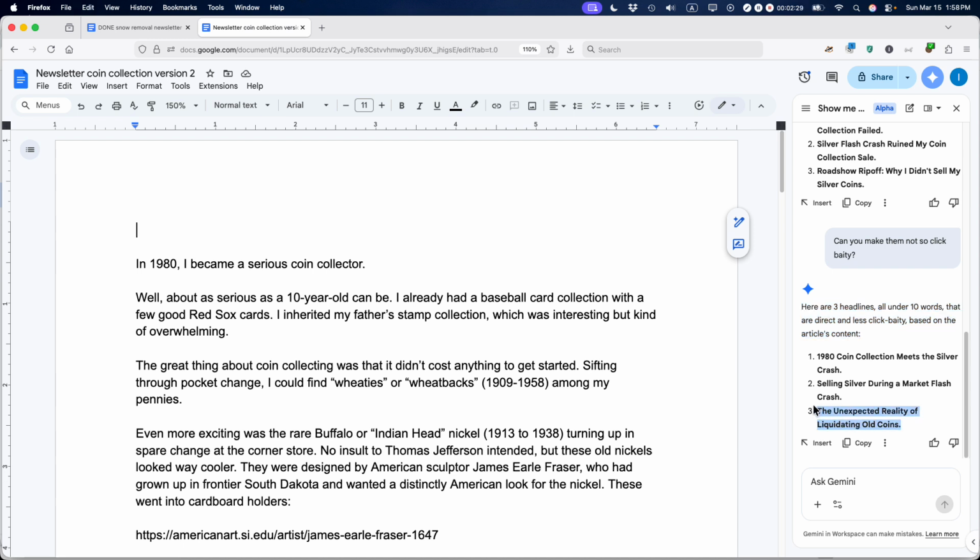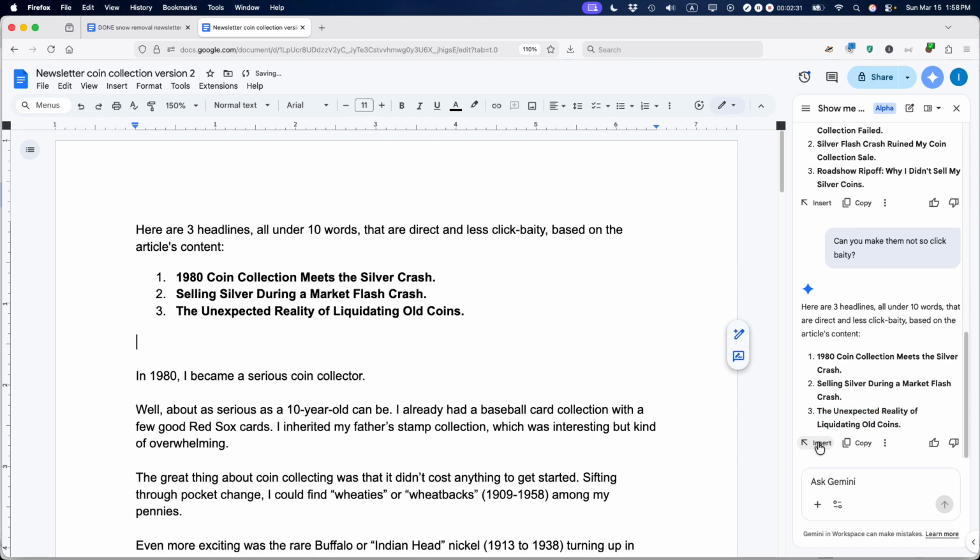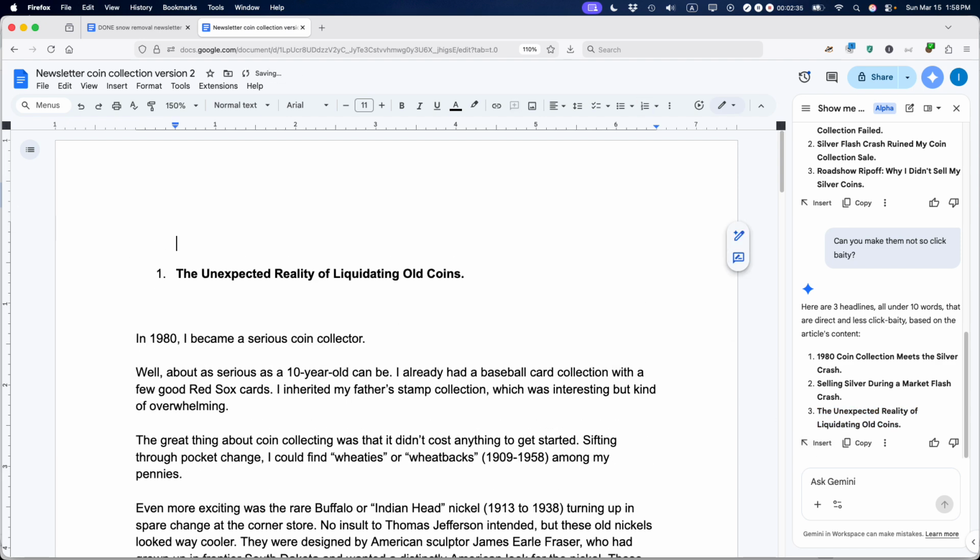I'm just going to copy it in there. Oh, it says I can insert it, so let's put it in there. Actually, put all 3 in there. So just delete the stuff you don't want. I don't want this bulleted. And maybe I can format this as a title.